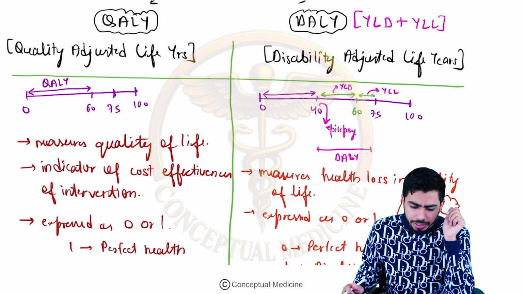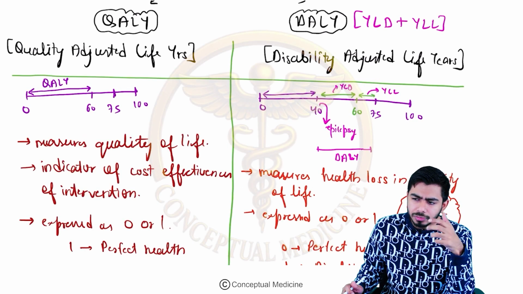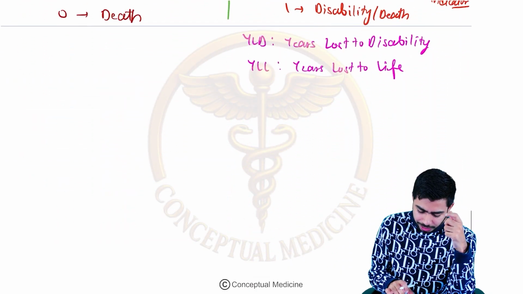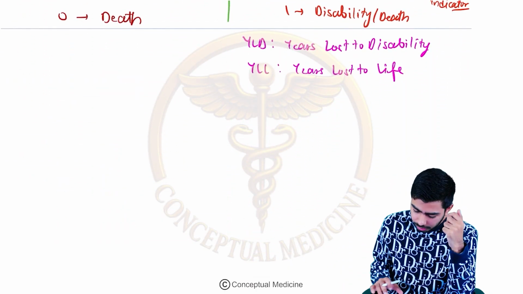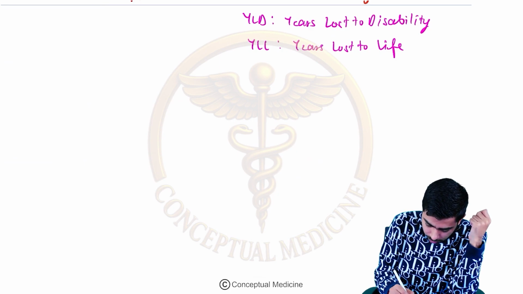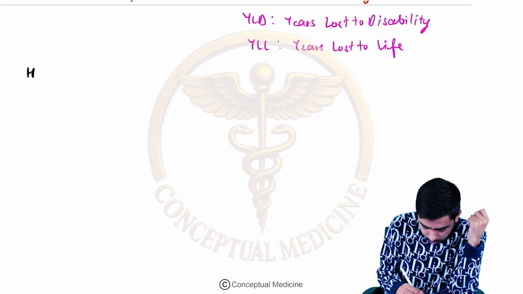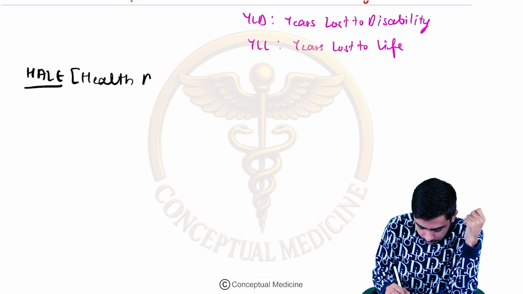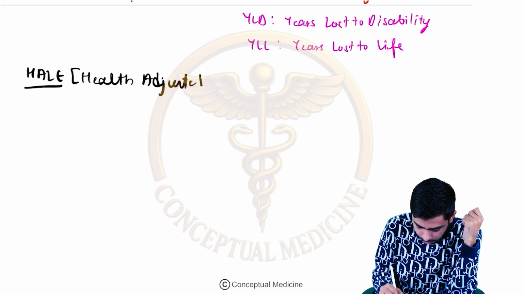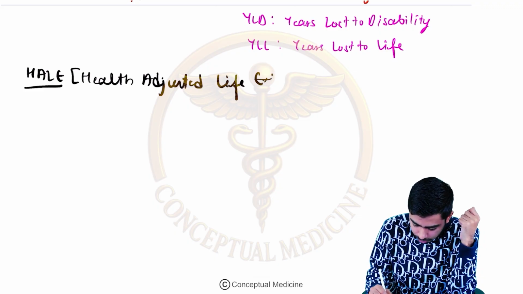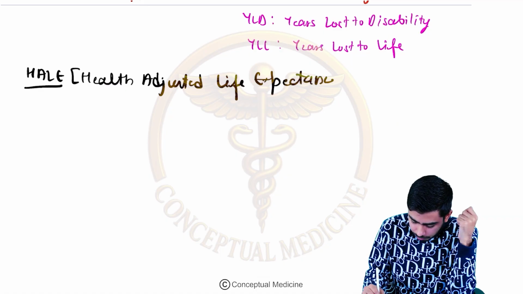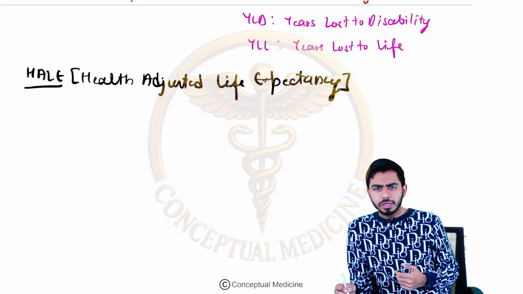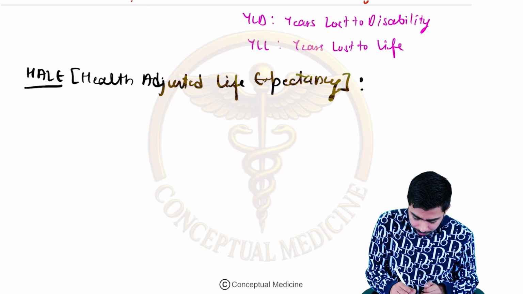To one more important term over here, that is the HALE, health adjusted life expectancy. So let's talk about that as well. Don't worry guys, I will talk about how the MCQs are asked from these topics, so that you get an overall picture in your mind of what kind of MCQs can be asked.